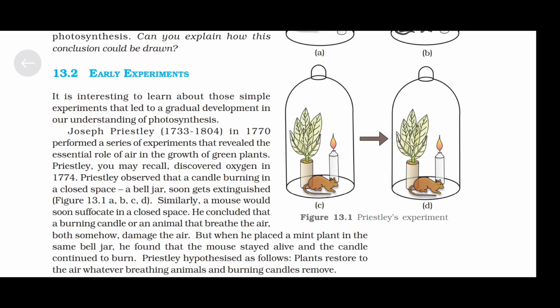Priestley, you may recall, discovered oxygen in 1774. Priestley observed that a candle burning in a closed space, a bell jar, soon gets extinguished, as shown in figure 13.1 A, B, C, D. Similarly, a mouse would soon suffocate in a closed space.